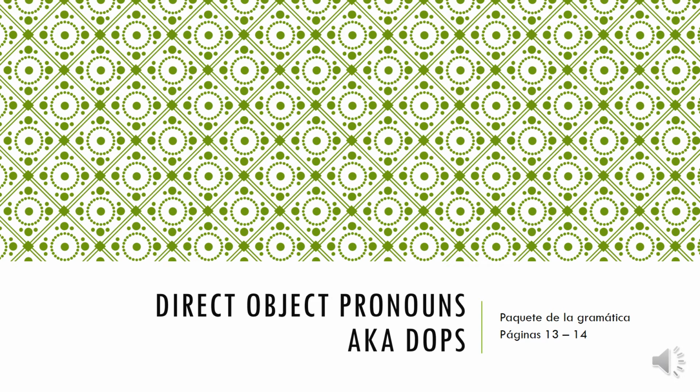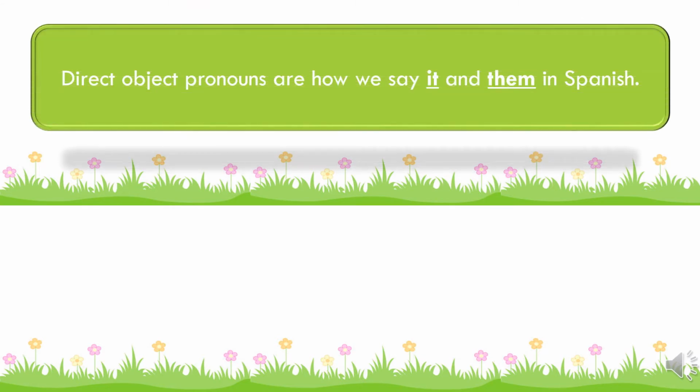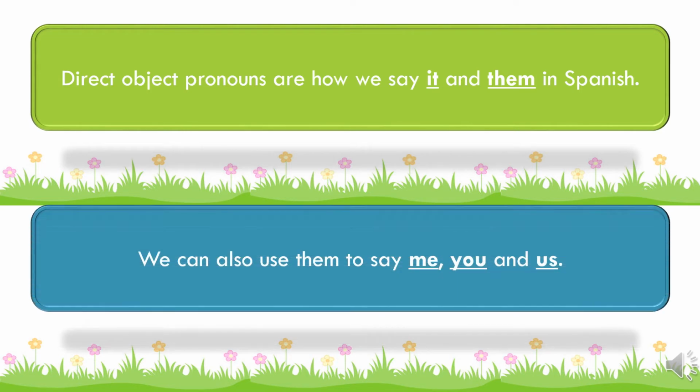So these are called direct object pronouns, and I'm going to refer to them as DOPs sometimes, just to make it a little bit easier. And these are on pages 13 and 14 of your grammar packet. Direct object pronouns are how we say it and them in Spanish, which we use a lot in English. You're going to use it a lot in Spanish as well. We can also use our direct object pronouns to say me, you, and us.